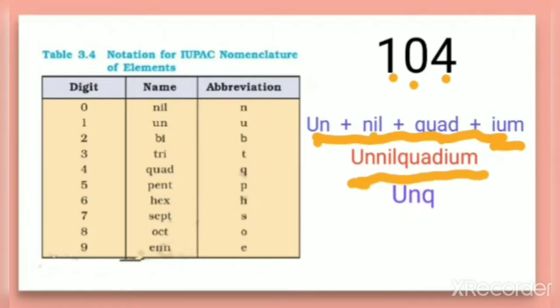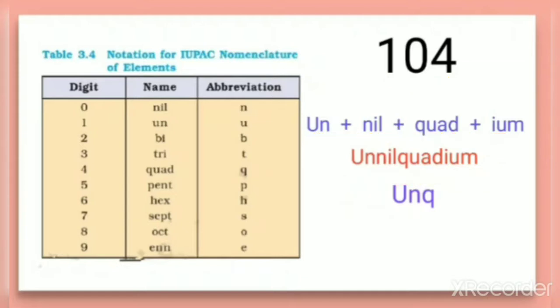And how to give a symbol, that is also clearly given by IUPAC. How to give the symbol for this element. The first letter for digit zero, the name is U. So that is an abbreviation which is given here. For 1, the abbreviation is U. So we have used U here.